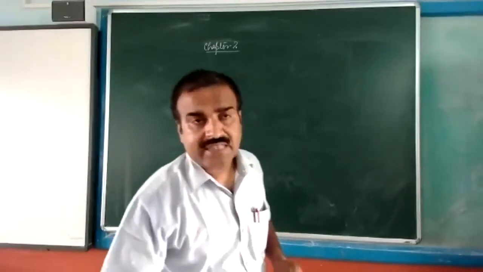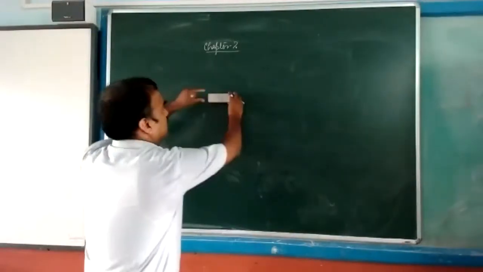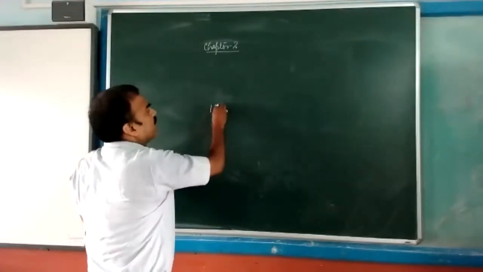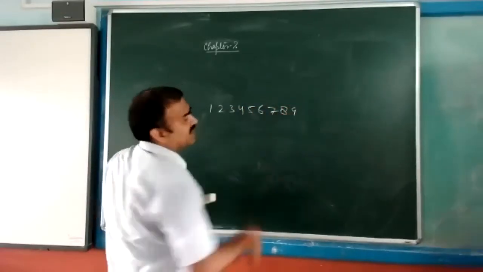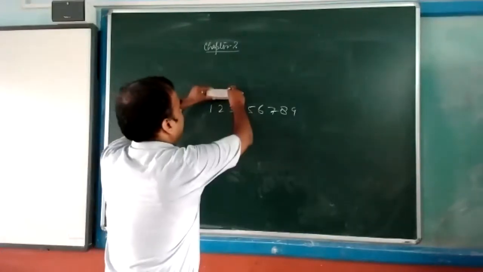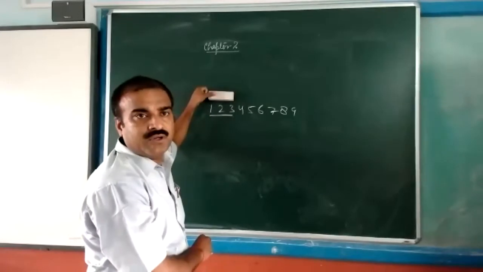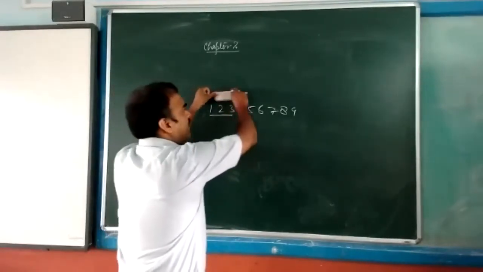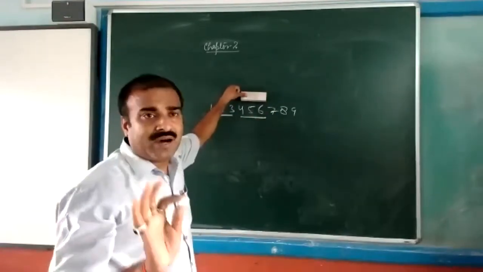Suppose this is the duster, I'm giving an example. This is point 1. Here you have marked point 1, 2, 3, 4, 5, 6, 7, 8, 9. Right now you are between 1 and 3, in the very beginning. And if you reach here, between 4, 5, 6, that means you are in motion.